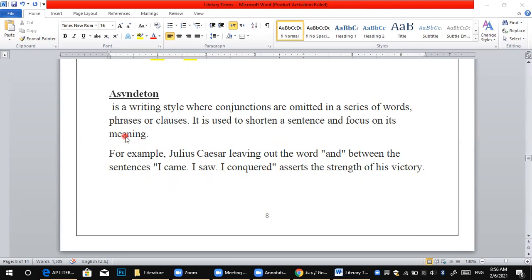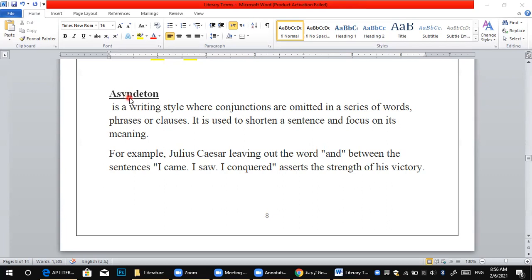When you add the and, I came and I saw and I conquered, it's right. But when you remove the conjunction, the meaning becomes stronger. There is a strong meaning here. So it's called asyndeton.